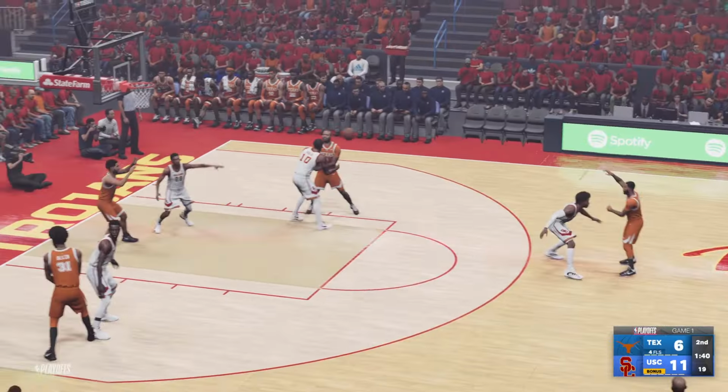PJ Tucker on DeRozan, forces the missed shot. Now it's KD on the other end, missing his own layup. They have to put USC on the line. Down 6. Durant says it's not over yet. Down 3. Still a chance. It'll come down to these free throws. But Porter Jr. too good. Puts them both in, and that is the final score, 35-30. So Texas claws back, but just not close enough. They are eliminated. You can see now DeRozan, high score with 30 points. Durant with just 22. So now let's move to our final game of the first round.